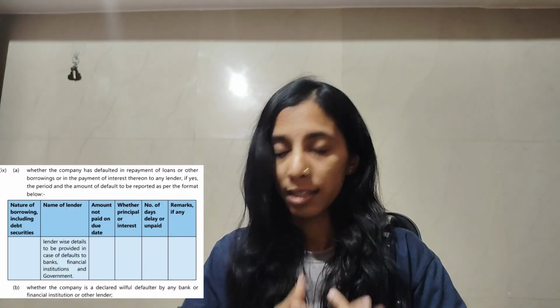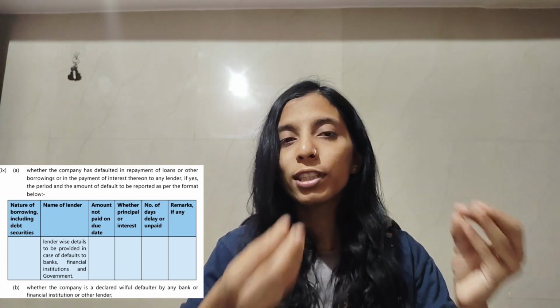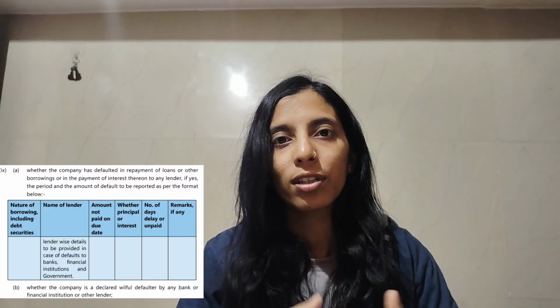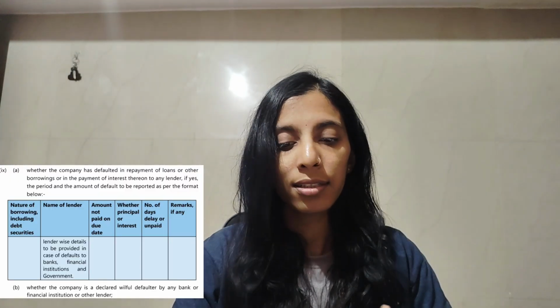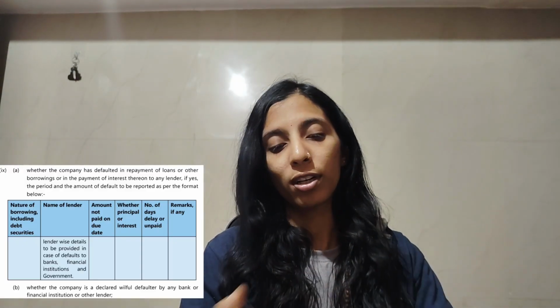I don't want to waste your time at all. Clause 9 actually talks about repayment of loans and borrowings. You need to remember these keywords because it will help you to recall things when you are revising. Clause 9 of CARO says repayment of loans. Now I'm going to read the points in the ICAI study material.